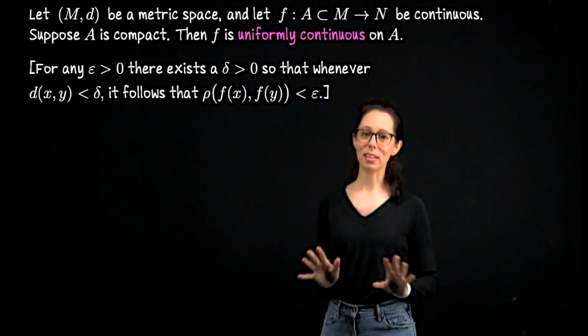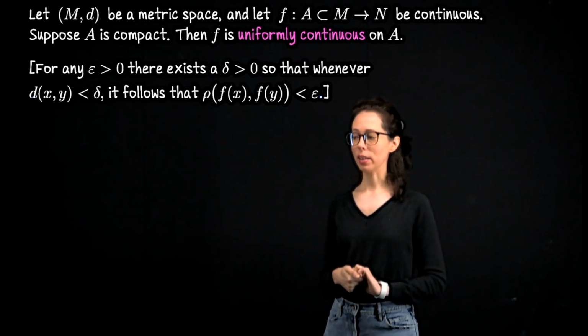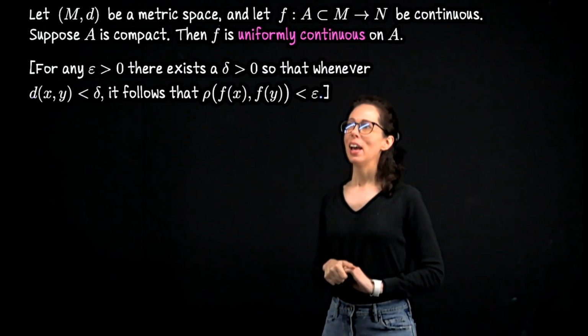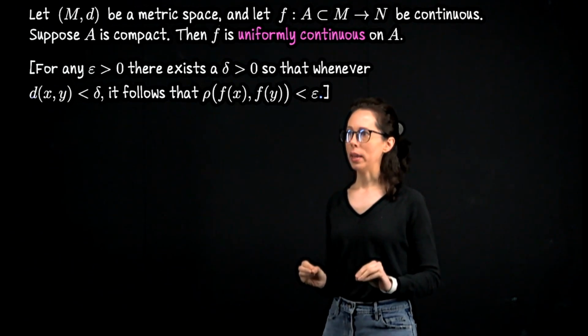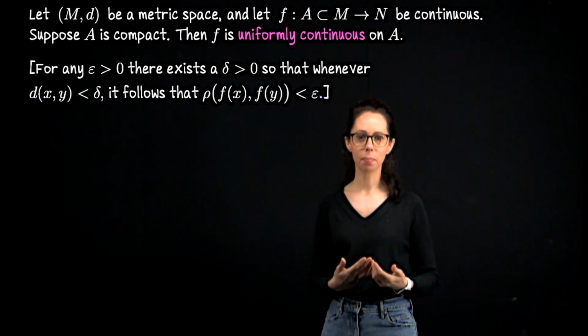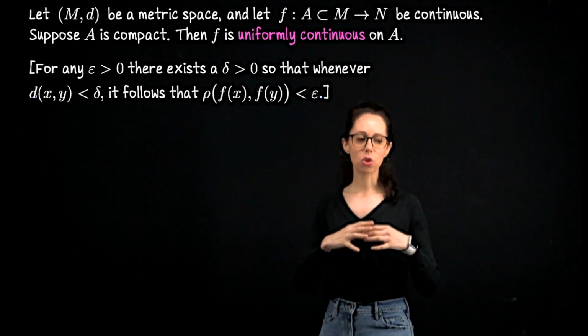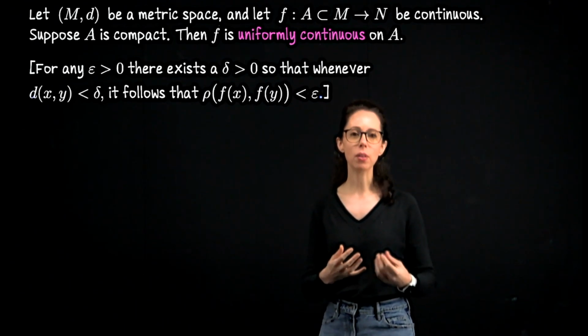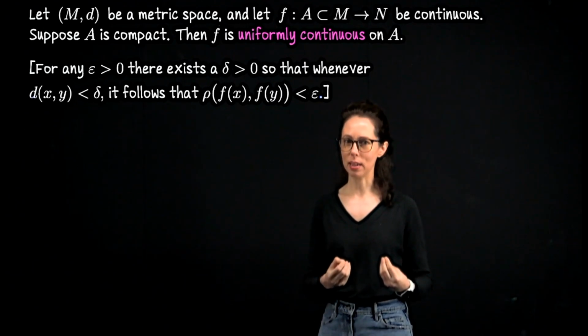So what I'm trying to get at is that every point in the domain is going to admit a useful delta neighborhood. So it's like we can draw a delta neighborhood around each point in the domain.